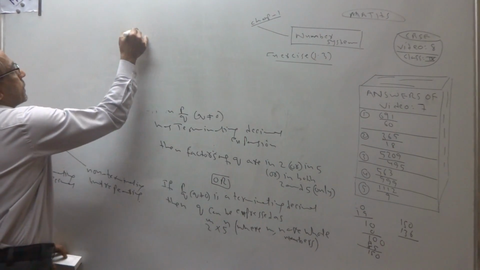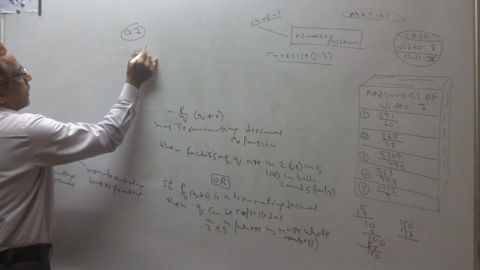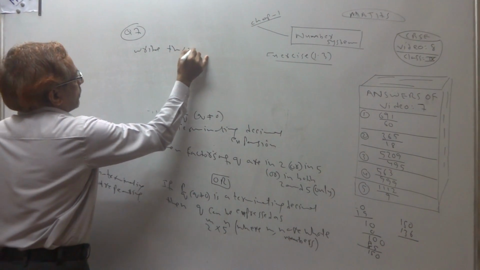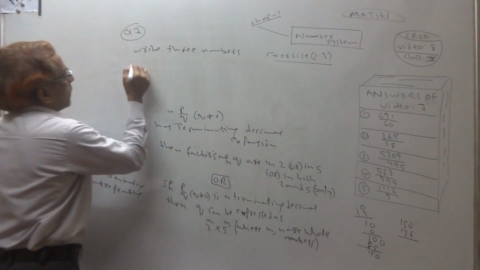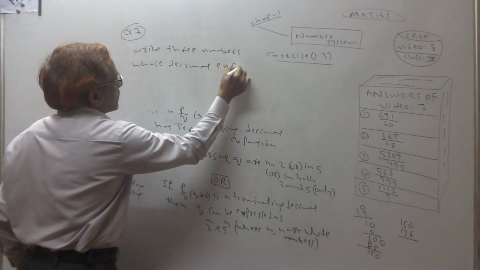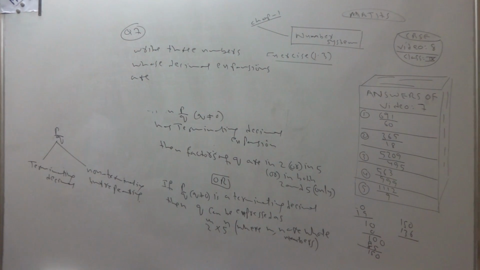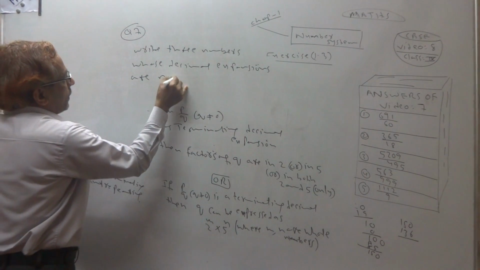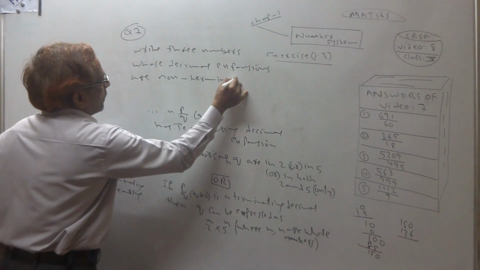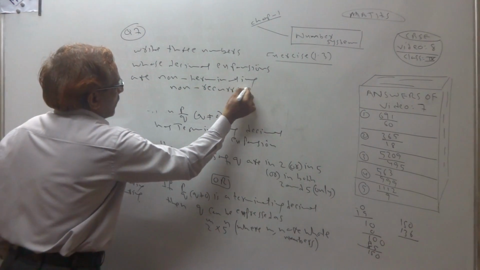Question number 7 is: write 3 numbers whose decimal expansions are non-terminating, non-recurring.